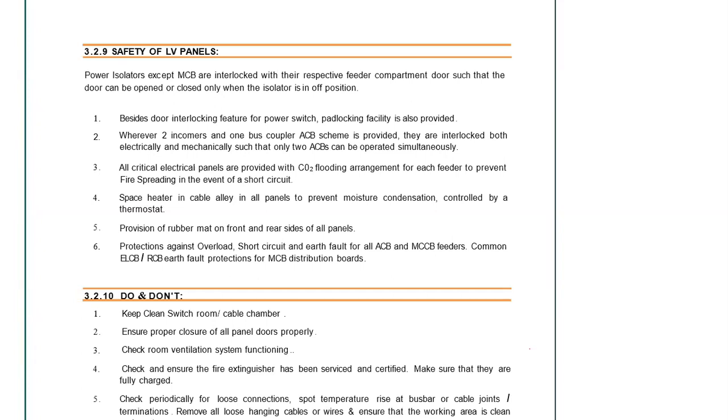Electrical panels are provided with a CO2 flooding element. Nowadays it's very popular that CO2 cylinders are available, and there are sensing and non-sensing polymer tubes. We keep the cylinder on a weighing machine. For example, before discharge my cylinder is weighing, say, 50 kilos.